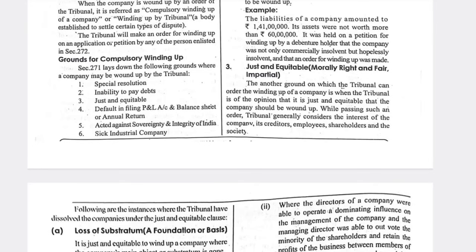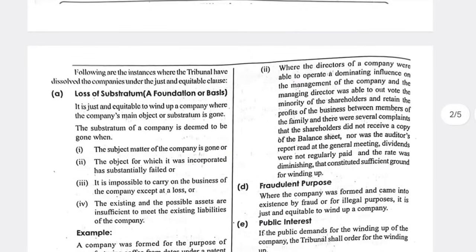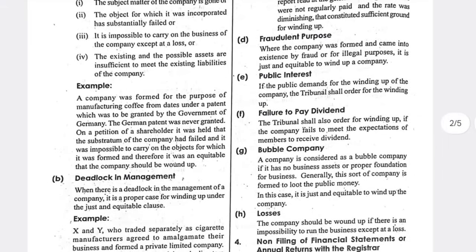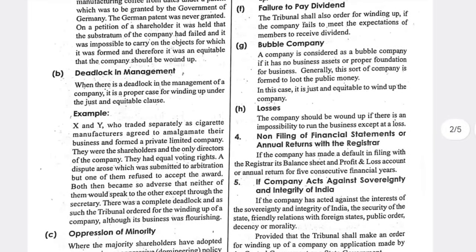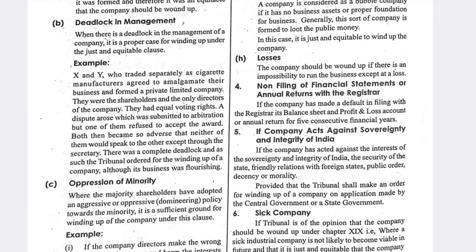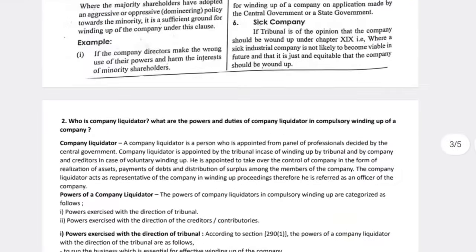Okay, and next one, sick industrial company. This type of question we can write in the answer. And fraudulent purpose, public interest, failure to pay dividend, bubble company, losses. If it is in a loss condition, then we will not continue the company. If the company is insolvent, we also can't continue the company. Okay, so this is the first question.